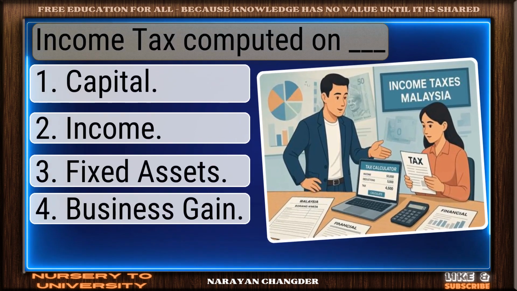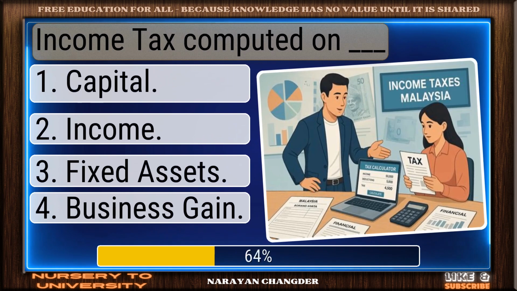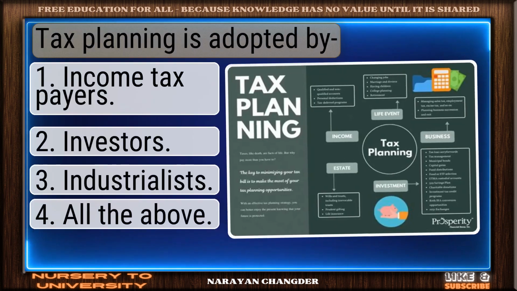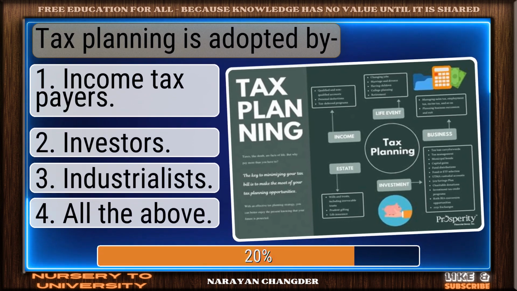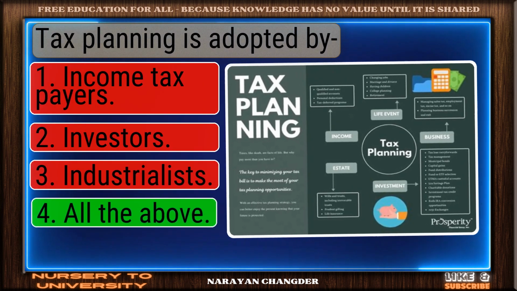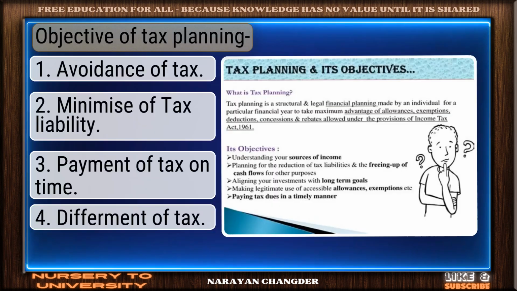Income tax computed on dash. Correct. Income is the right answer. Tax planning is adopted by. You got it. Your choice, all the above, is right.